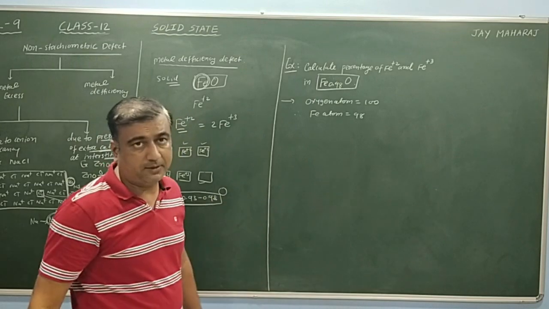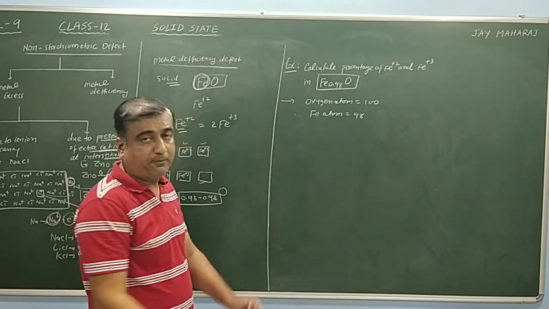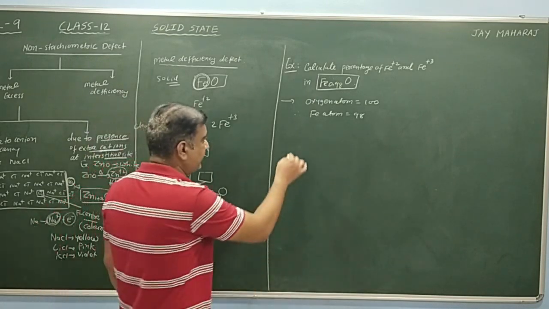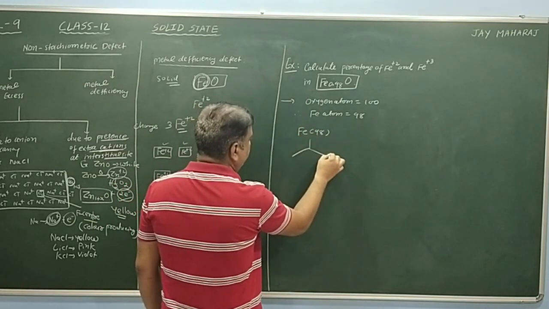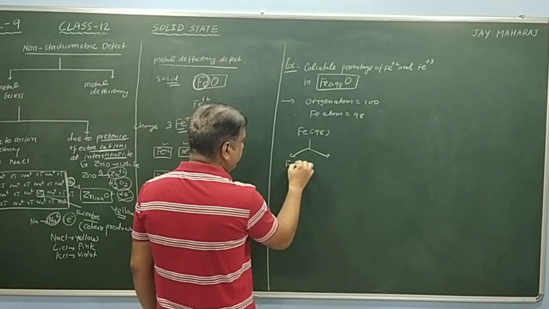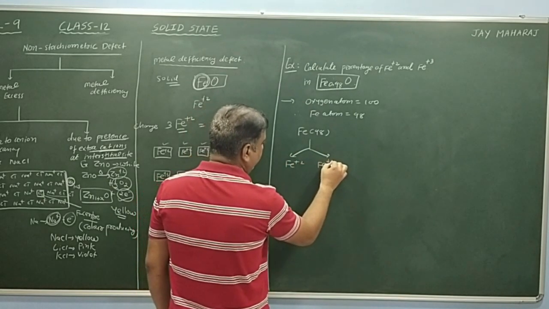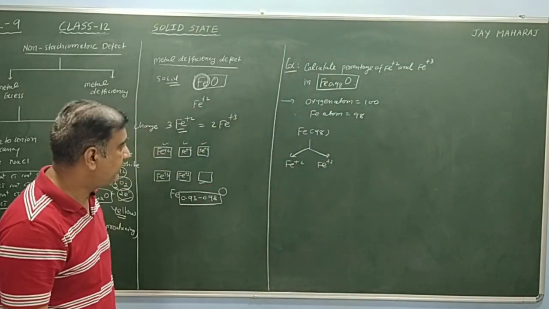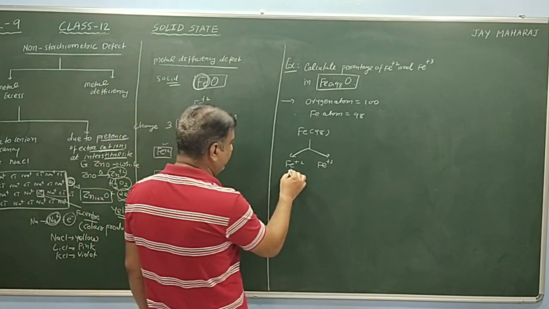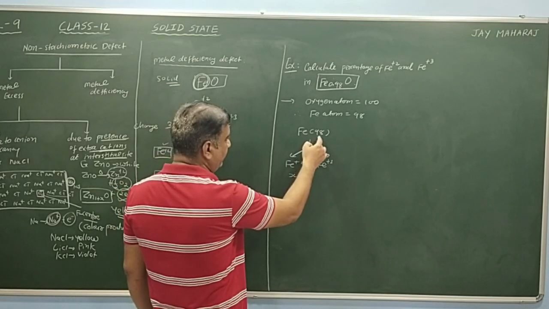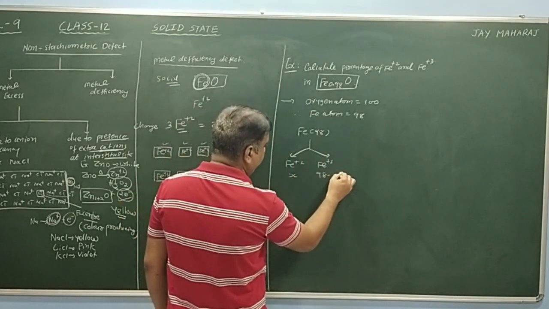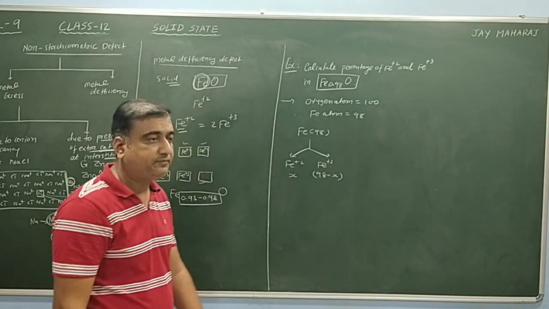These 98 atoms are available in the form of Fe+2 and Fe+3. Assuming Fe+2 is x atoms, and the total is 98, automatically Fe+3 is 98 minus x.